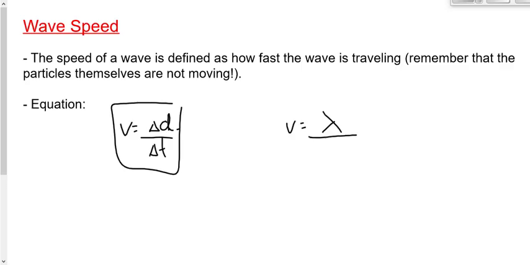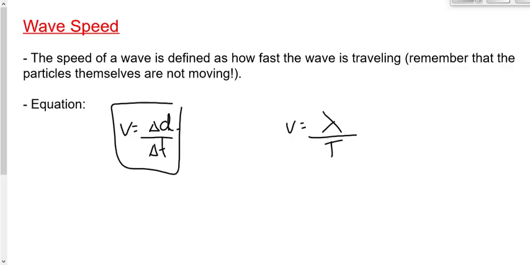So let's say V is equal to lambda, the distance over which the wave repeats itself, divided by time, specifically the time over which the wave repeats itself, which is... Nope, but you're close. Not the frequency. What's the inverse of the frequency equal to, Kyle? Yeah. So we could say V is equal to lambda over the period.